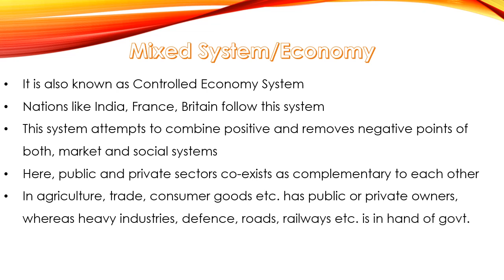That means usually agriculture, trade, consumer goods, etc., are produced by government and the private individual both together, whereas the heavy industries, the defense equipments, the roads and railways are undertaken by the government only. You can take an example of India because India is a part of mixed system. The defense equipments, roads, railways are actually done by the government, whereas regular agriculture is done by farmers, trade, consumer goods are produced by both private as well as public companies.